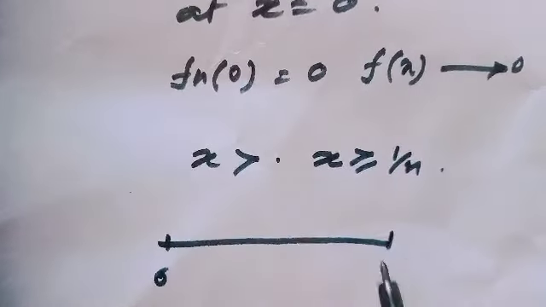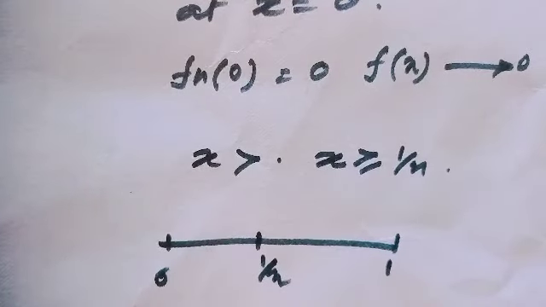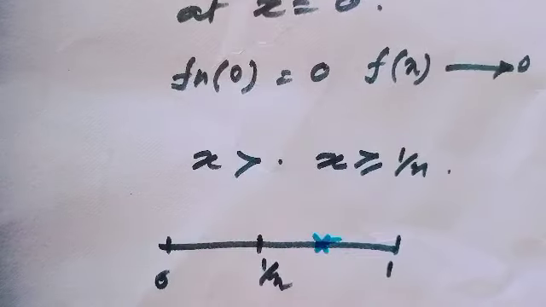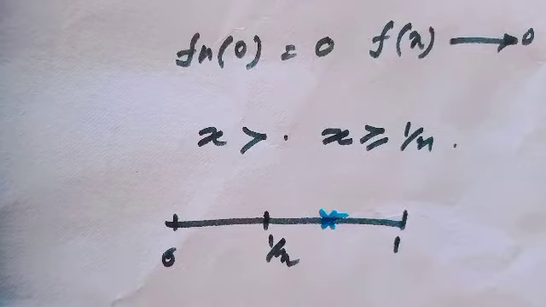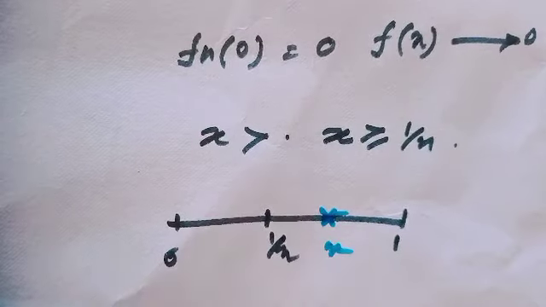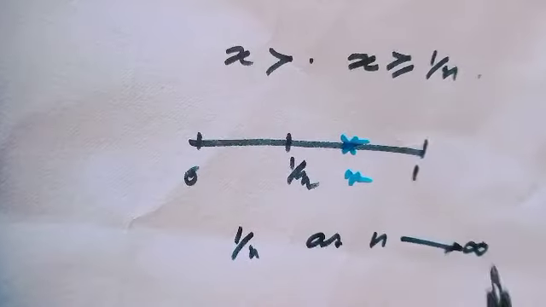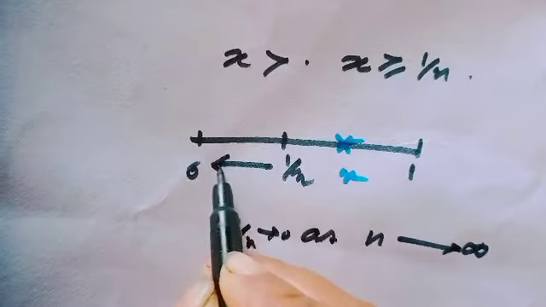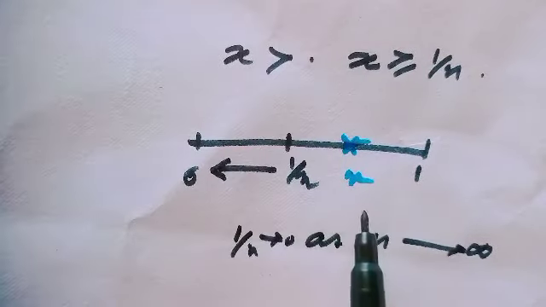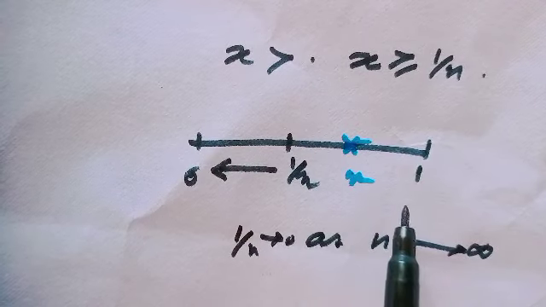The picture would be, consider this is the interval 0 to 1, this is 1 over n, and consider x to be here. Notice the interesting thing here: as n tends to infinity, 1 over n goes to 0, but still the point x is bigger than 1 over n.